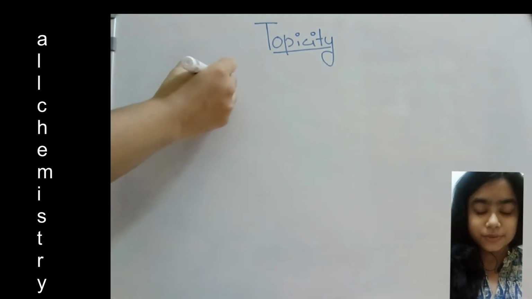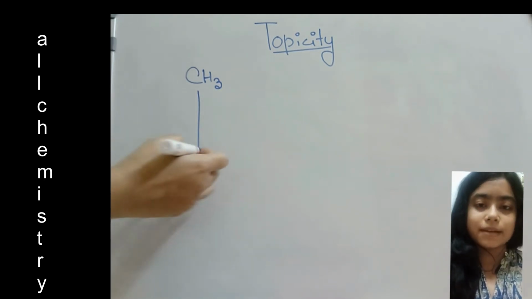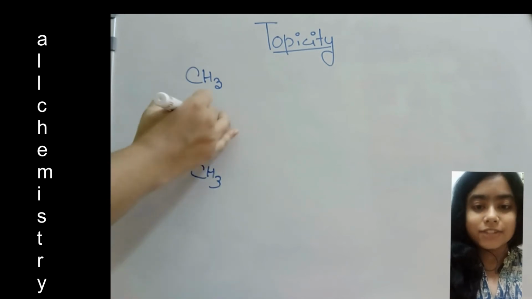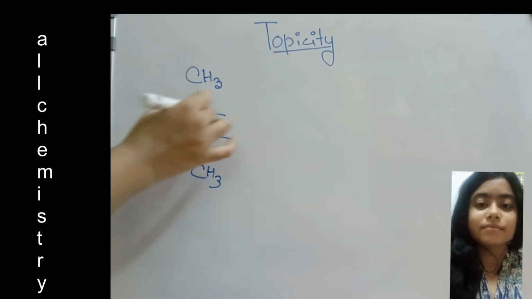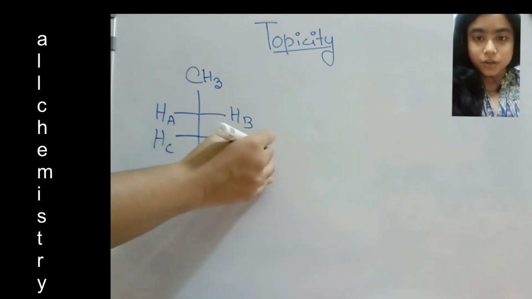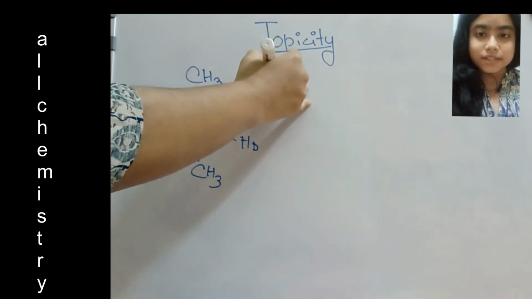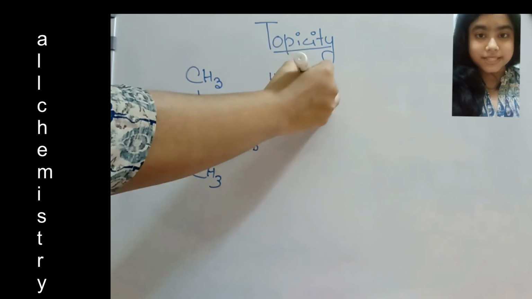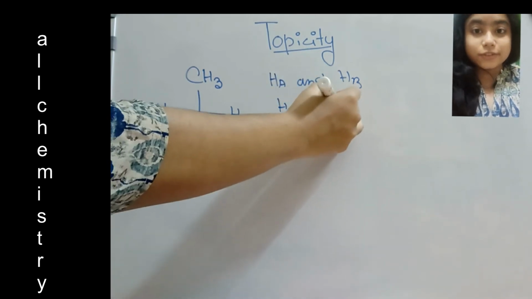Suppose we have this compound with CH3, which I am drawing in Fischer projection. So we have here Ha, Hb, Hc, and Hd. What is asked here is to find the relation between Ha and Hb, and likewise Hc and Hd.